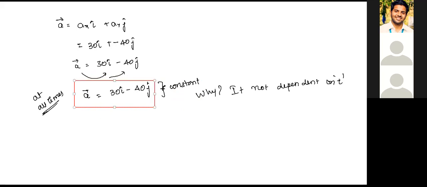So we have been asked to find out the magnitude. How will you find the magnitude? So in terms of components, if a vector is given, this is how we find the magnitude. You have y axis and x axis. Here is your vector, right? And these are its components.